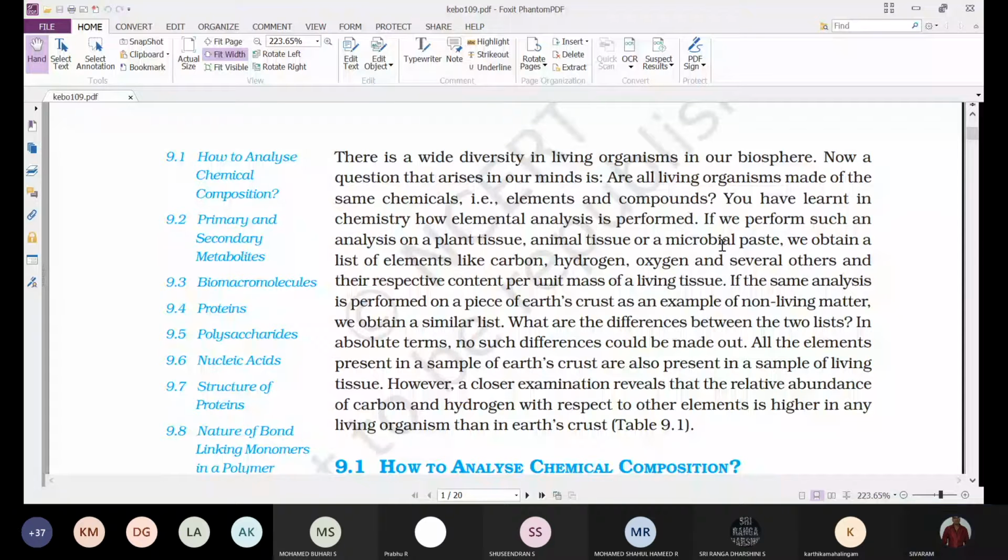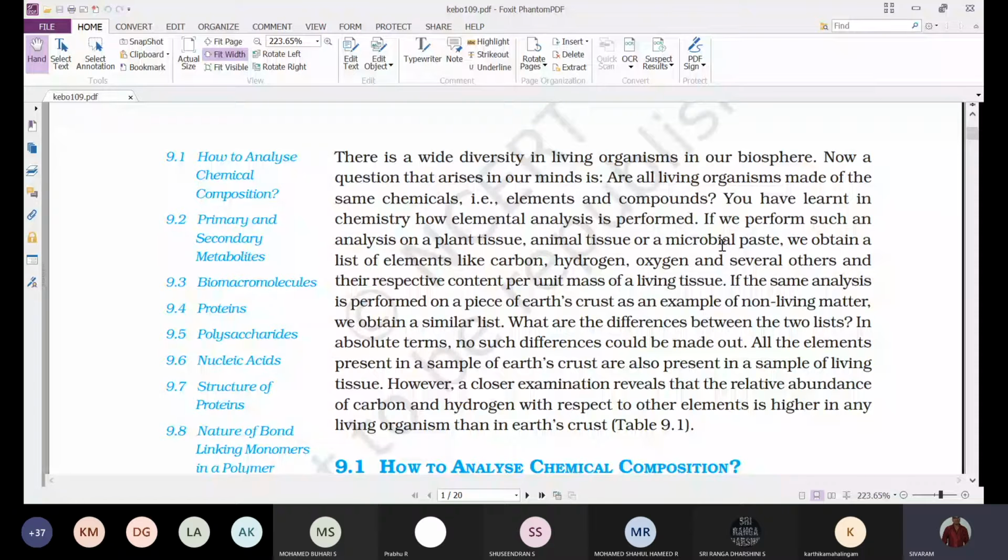Now a question arises in our minds: are all living organisms made of the same chemicals? Yes. They all consist of carbon, hydrogen, oxygen, nitrogen, phosphorus. These are the chemicals present in almost all living organisms. So the question arises, what are the different chemical substances present in living organisms?